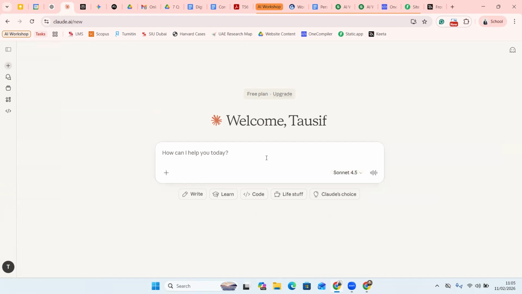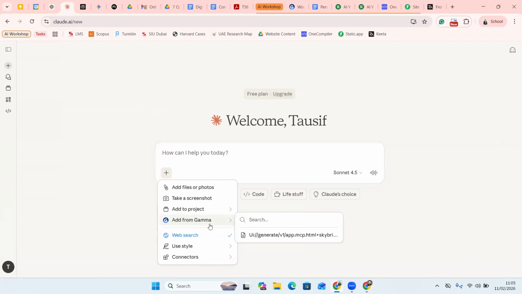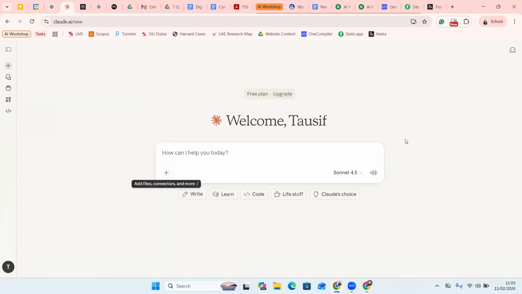When you click on plus, you have the same kind of things that we have already seen in ChatGPT, something similar, but something more advanced with Claude. So the first thing I'm going to do is, the way you should use Claude, you need to make a document. I would encourage you to make use of Google Docs and not Microsoft Word, for a simple reason. Make a Google Doc.